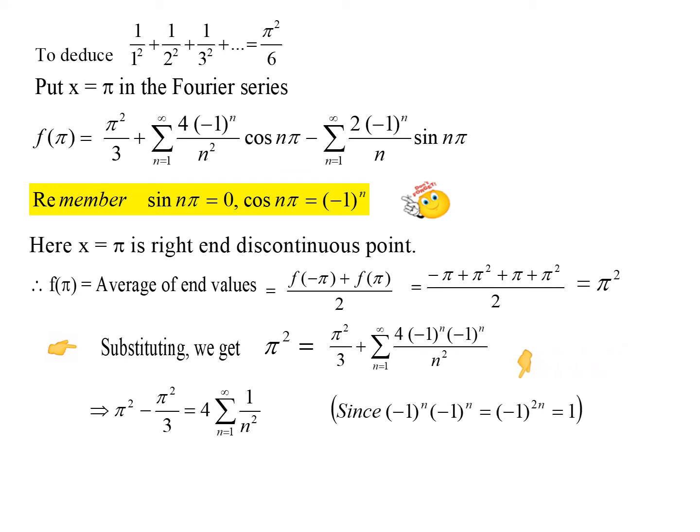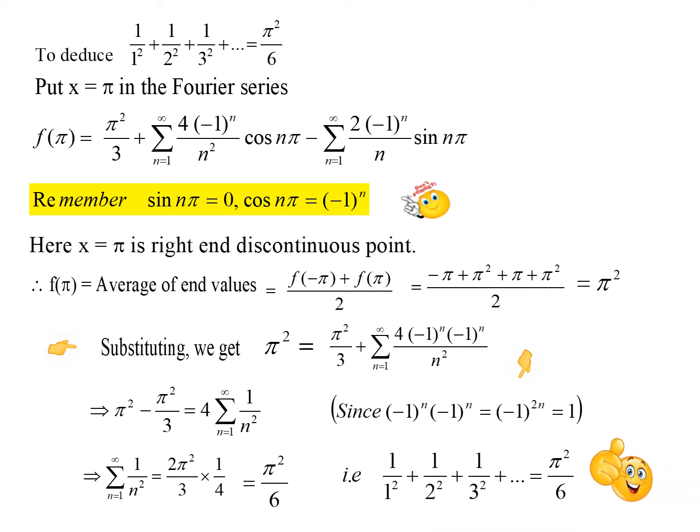Remember that minus 1 power n into minus 1 power n is actually minus 1 power 2n, which is going to be just plus 1. So in the place of that, you have just plus 1. And 4 has been taken out of the summation. Just simplifying, we have summation 1 by n squared. On the left side we had 2 pi squared by 3, so into 1 by 4. So the final answer will be pi squared by 6.